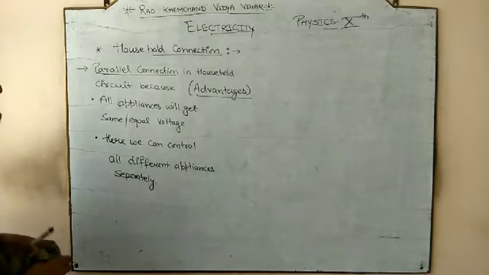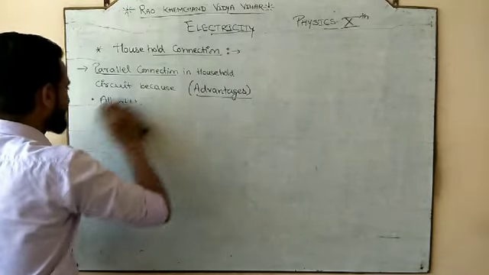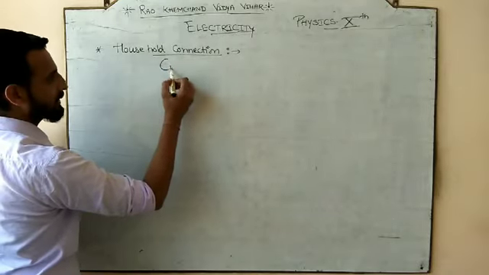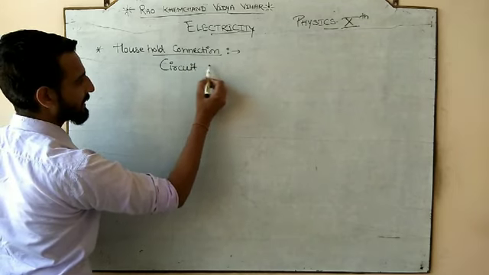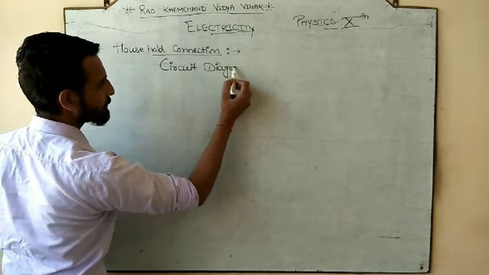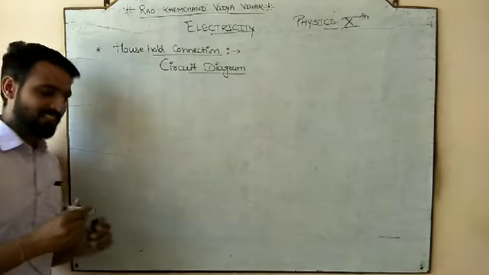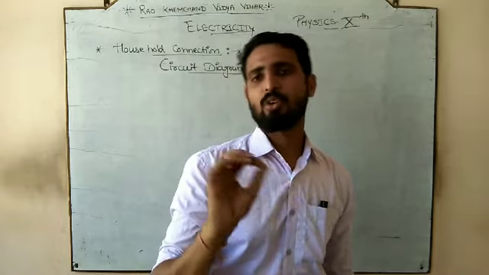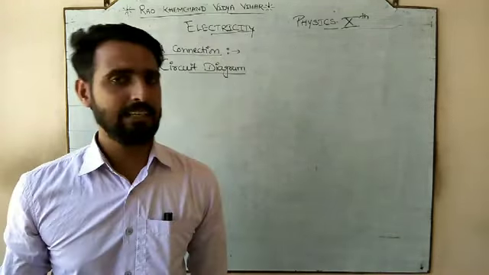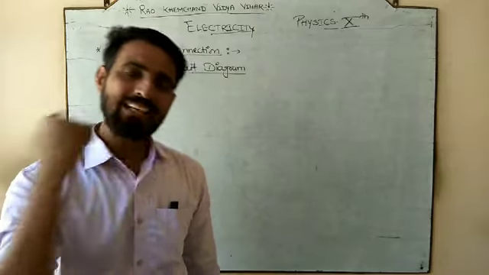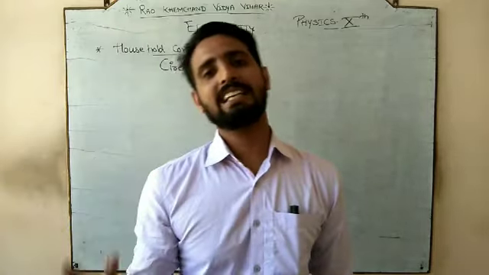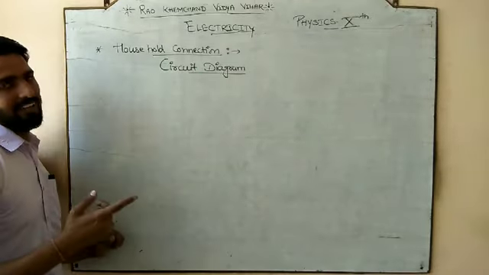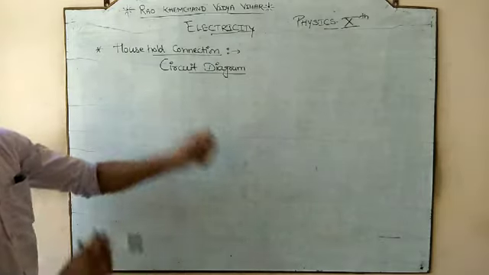Okay, after having this parallel connection in household, let's discuss the circuit diagram of the household. Household connection, circuit diagram. Before this circuit diagram, it is your duty to note down both the things. First you have to note down the advantages of parallel connection, these two, and simultaneously below you have to note down the disadvantages of series connection. So series connection's disadvantages also have to be written. Then let's have the circuit diagram for household